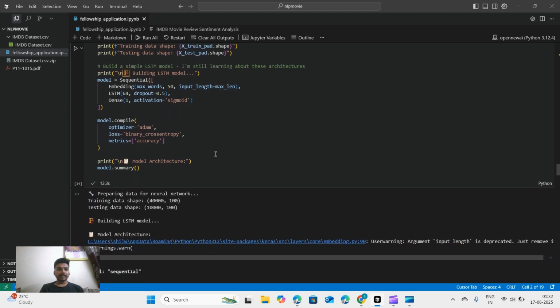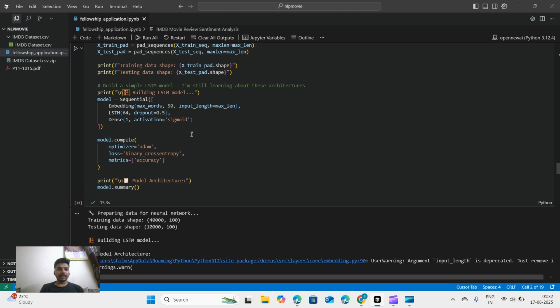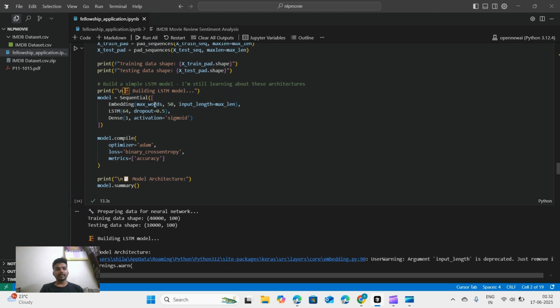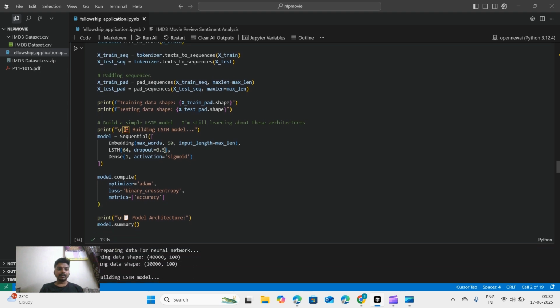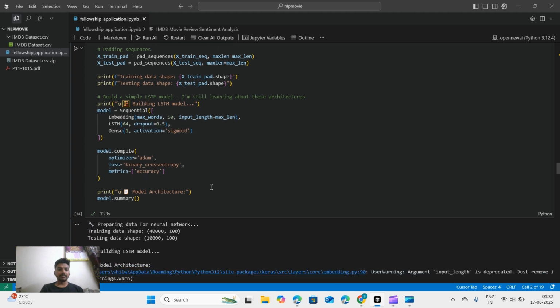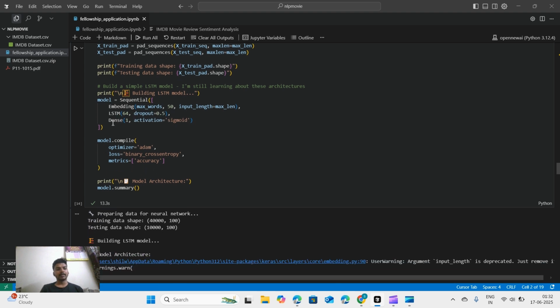We have just built a normal sequential model out of it, and the embedding has the max words, that is 5,000. Then we have provided the LSTM with 64 neurons and the dropout of 0.4. And we are using the dense layer for it.